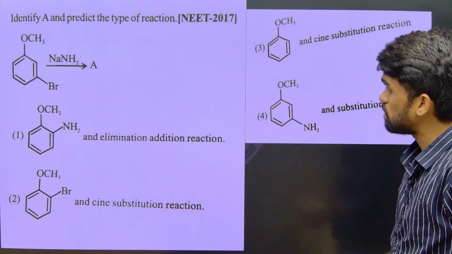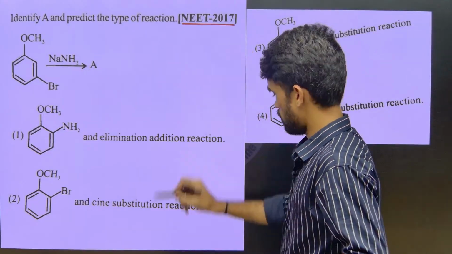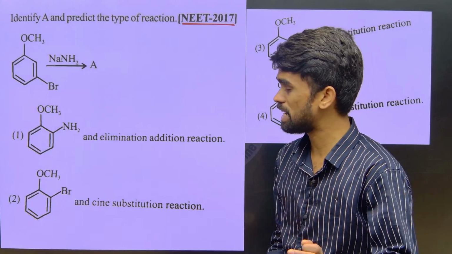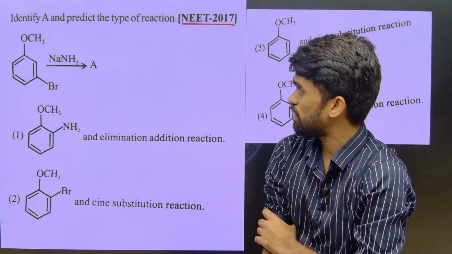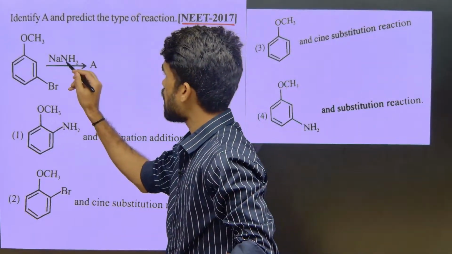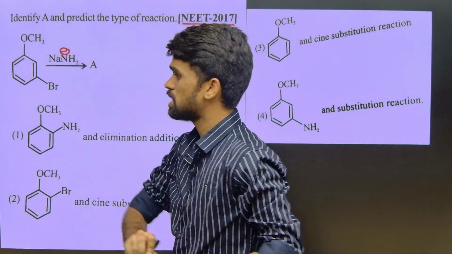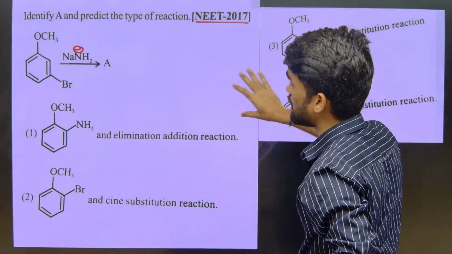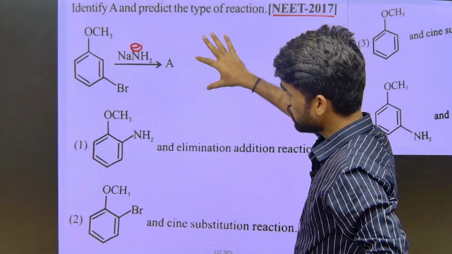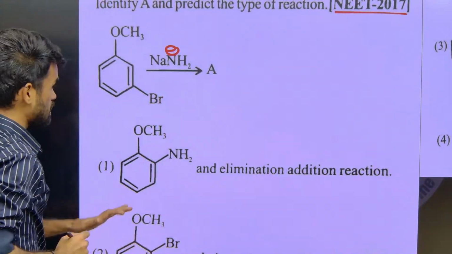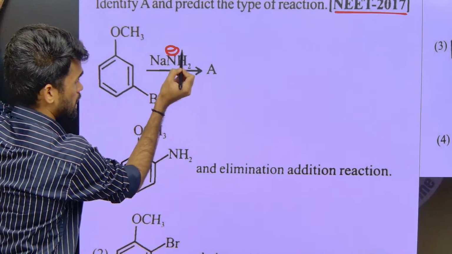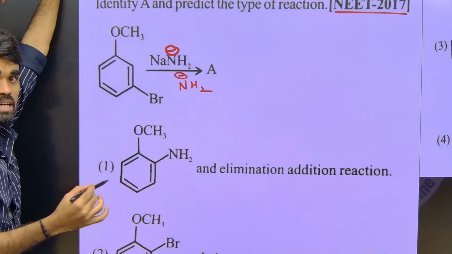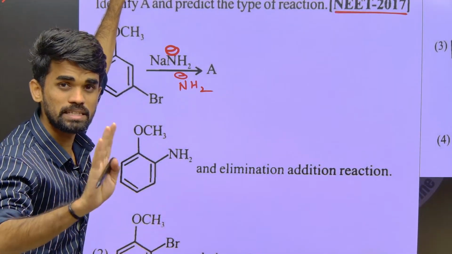Next, this is again a very important question. Look into it: benzyne mechanism. What kind of mechanism is involved here? Look into it very carefully. We have sodamide, which is NH2 minus. It's a strong base. Now look into the substrate. Where is our reactive site? You need to understand that this NH2 minus is a strong base. Even if you want to consider it a strong nucleophile, just think with common sense.